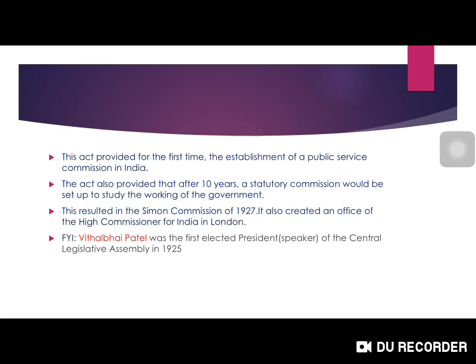It was the 1935 Act that formed the Federal Public Service Commission, but this act established the Public Service Commission. Also, this act provided that after 10 years a statutory commission is to be formed to review the provisions of this act. That is why in 1927 the Simon Commission was formed, and it faced black flags all over India because it did not include any Indians in the commission. It also created the office of High Commissioner for India in London.